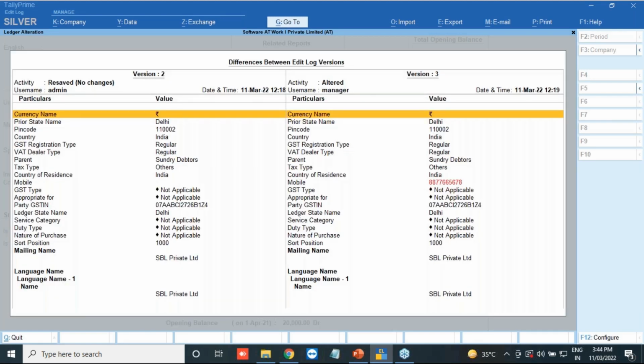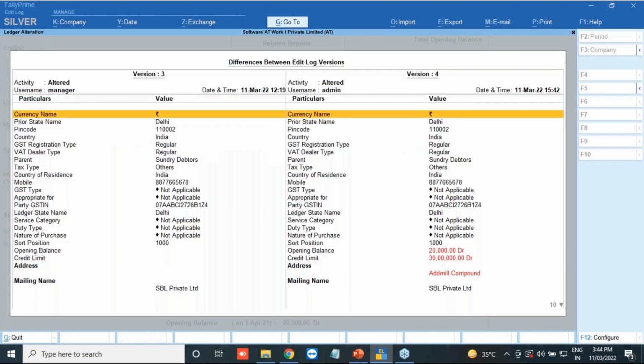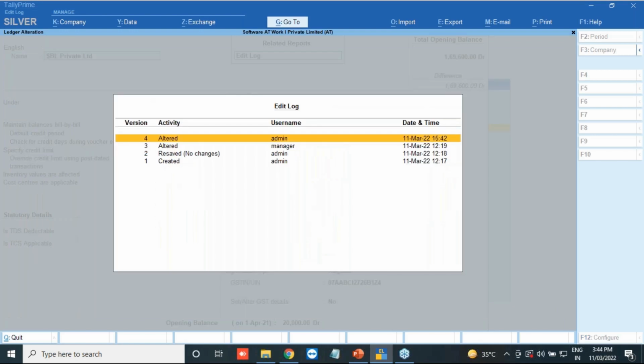And you can see this is the comparison of version 2 and 3, what changes have been made, and this is the comparison from 3 to 4, what changes have been made, who made the changes, and at what time the changes were made. Every piece of information will be available in your system.